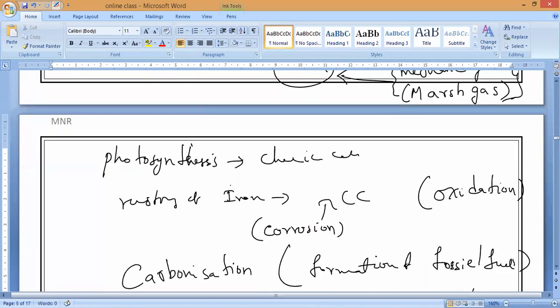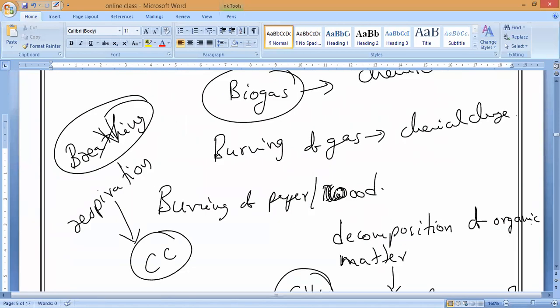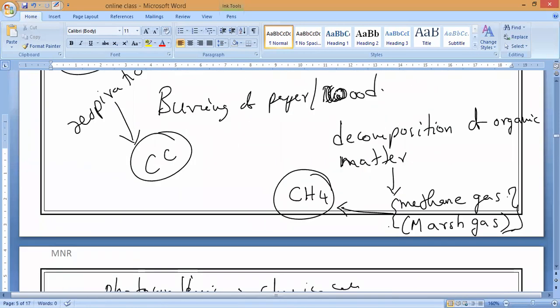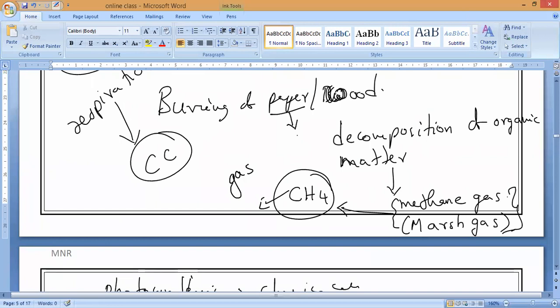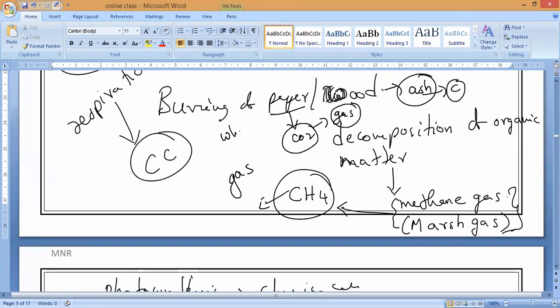So for example, decomposition of organic matter, what does it form, guys? Methane. Methane is a what? Methane gas. Burning of paper, it will produce carbon dioxide. Carbon dioxide is a what? Gas. It will produce ash. Ash is a what? It contains carbon. Understand? Carbon.